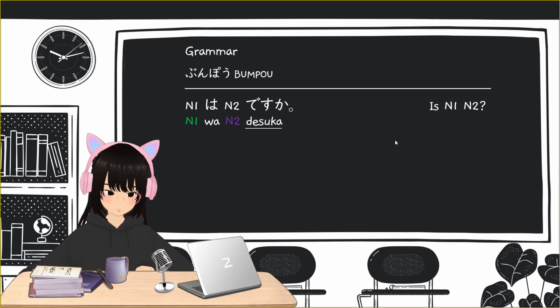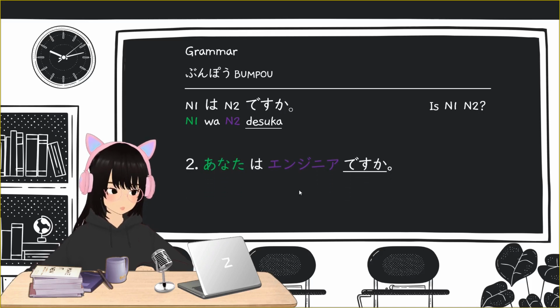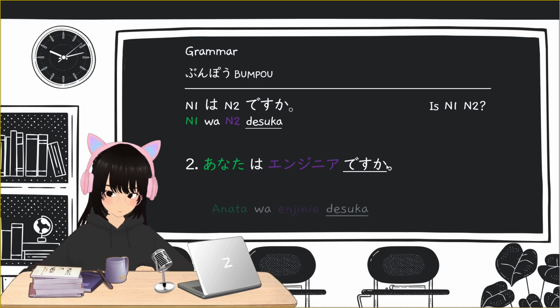For the second sample, anata wa... If you can't read this, just try to look for this word in our vocabulary list. This is read as engineer. So, Anata wa engineer desu ka?